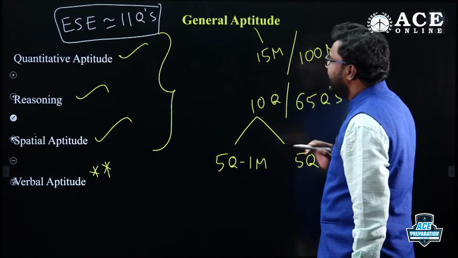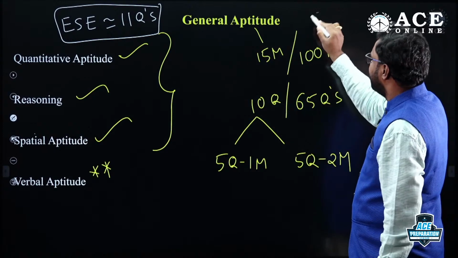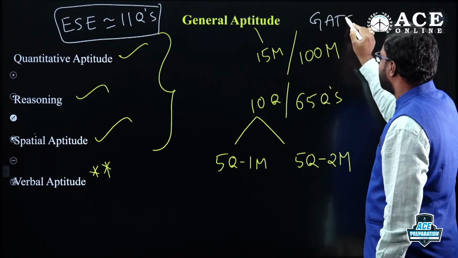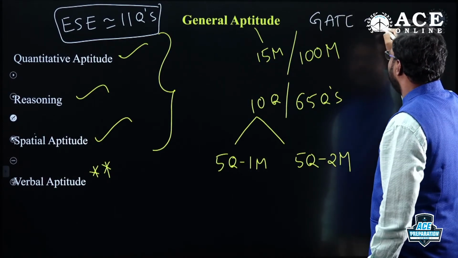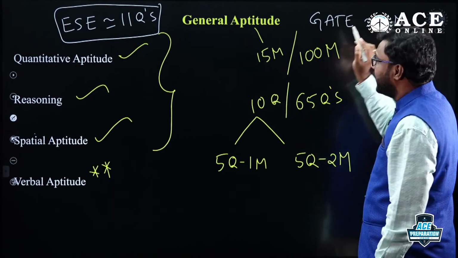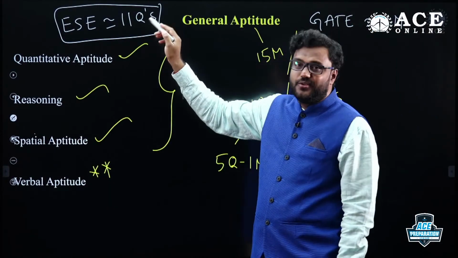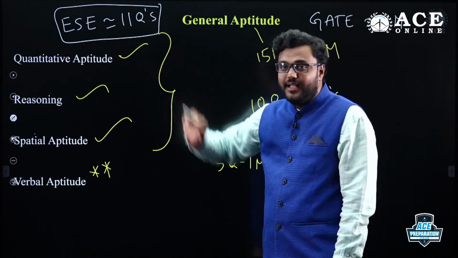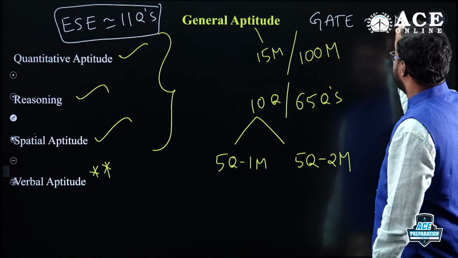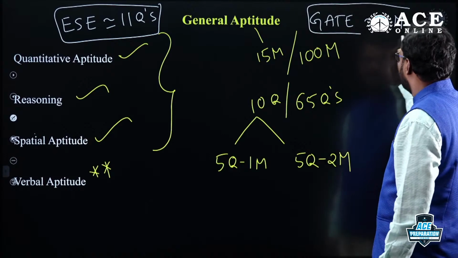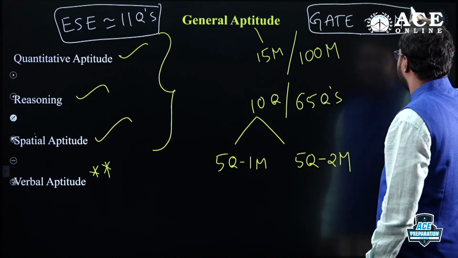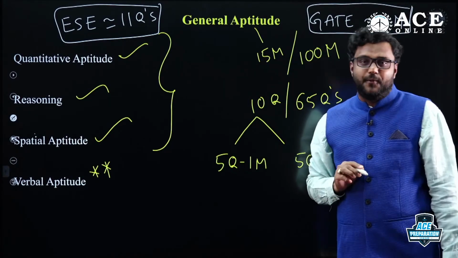Whereas in GATE exam point of view, on an average we can get around 11 marks. In ESE prelims there are 11 questions, each question 2 marks, so 22 marks is the scope. Whereas in GATE exam, around 11 marks, my dear friends. We can expect around 6 to 7 questions in GATE point of view.